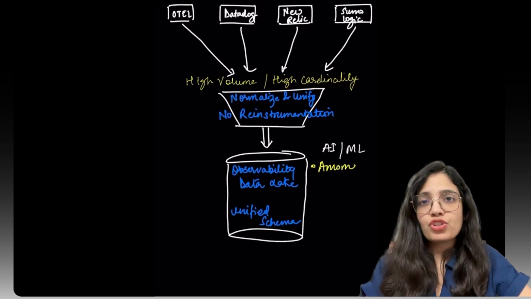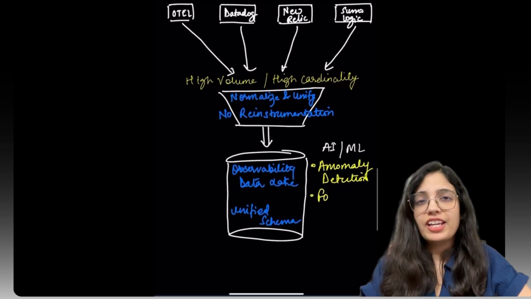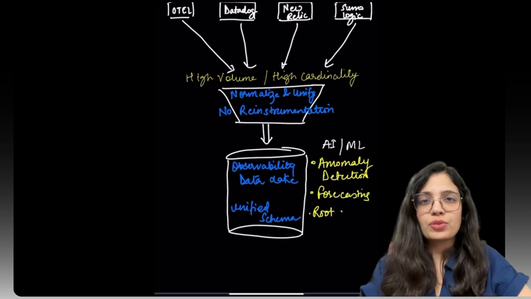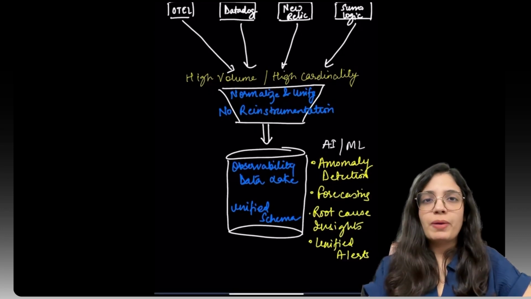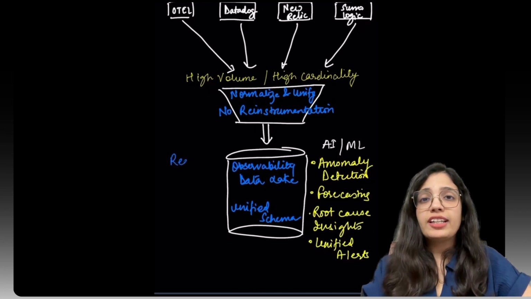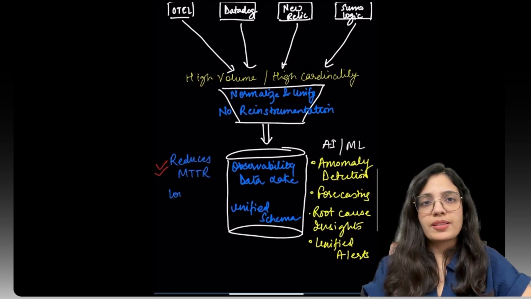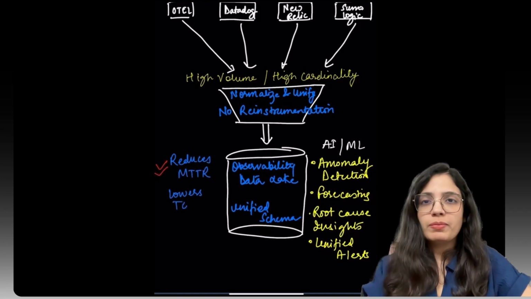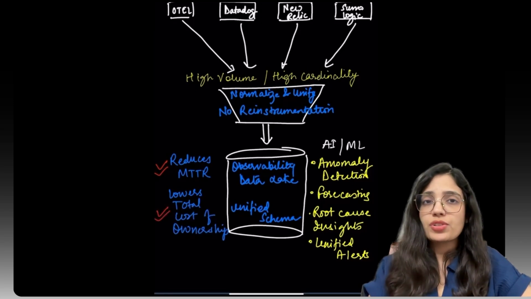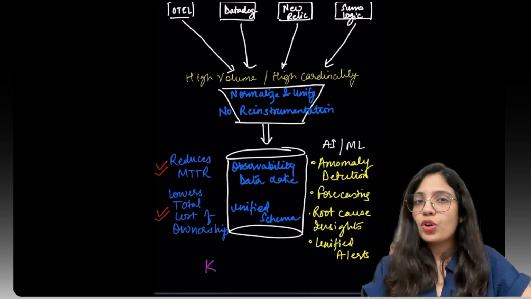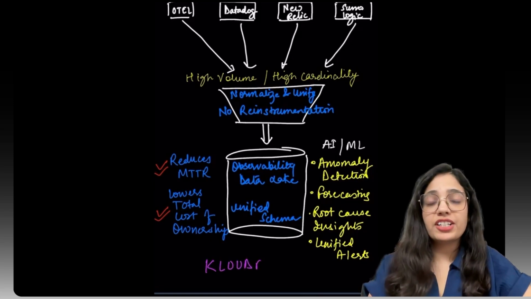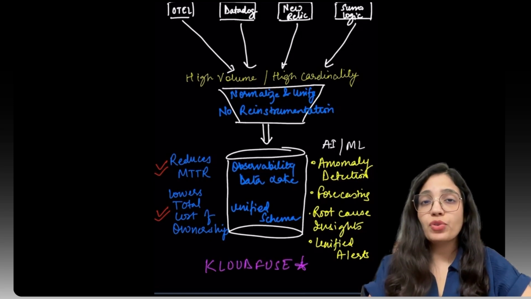This unified approach doesn't just lower your MTTR, it dramatically reduces your total cost of ownership. You're no longer paying for multiple vendor licenses and you can leverage low cost cloud storage instead of expensive proprietary solutions. Plus, with all your data in one place, you can now apply AI and machine learning not just to detect or predict issues, but to uncover patterns you might not otherwise see. We have integrated a number of advanced ML based anomaly detection and forecasting models out of the box, giving you deep insights without a setup overhead.